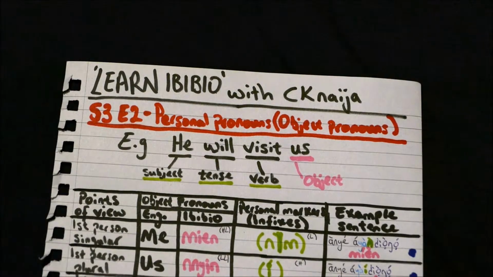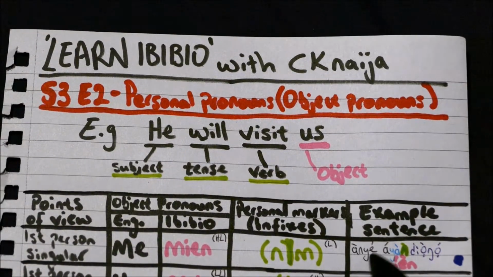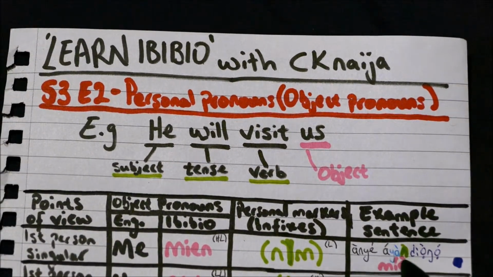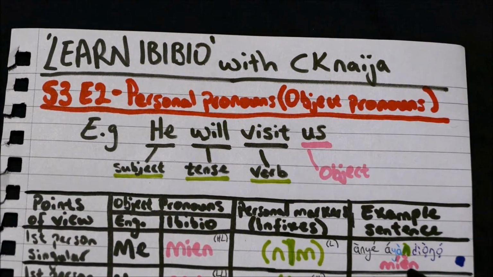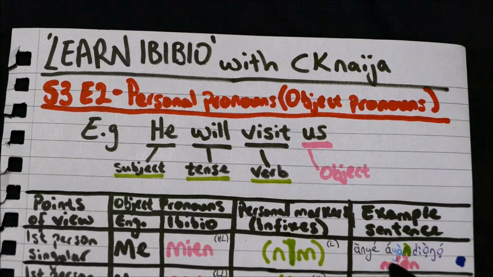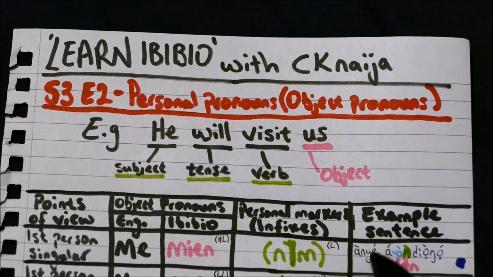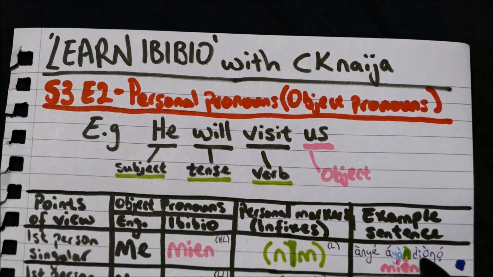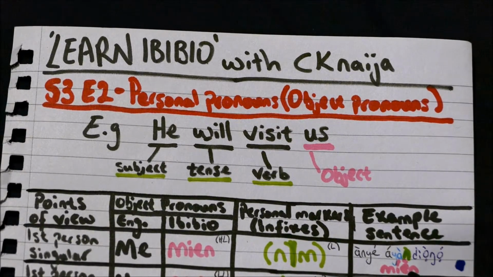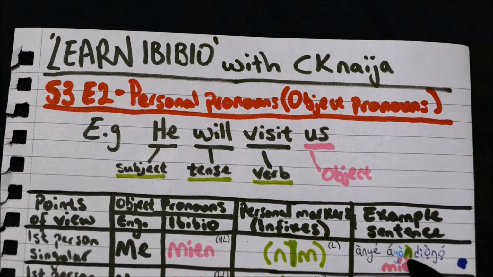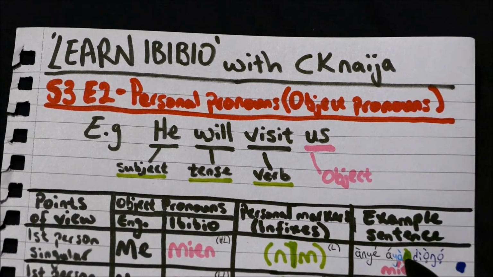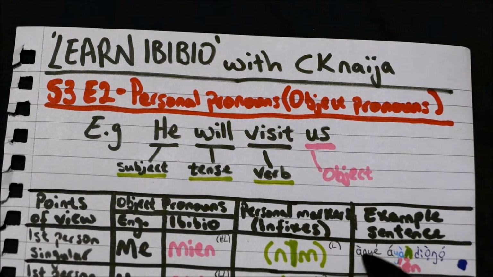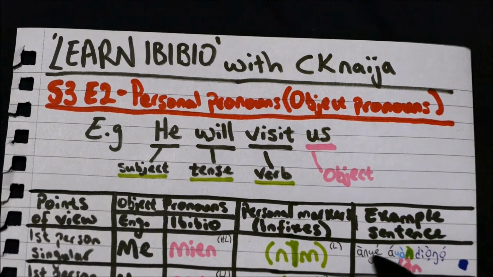So let's put that all together. Anye, aya, diongo, mien. Mien, high tone, low tone. Anye, aya, diongo, mien. That n there basically means me. So he will, me, know, basically he will know me. Then we have the agreement.